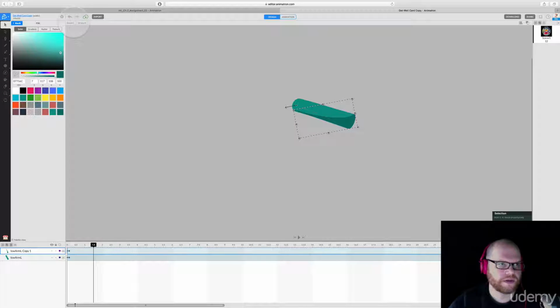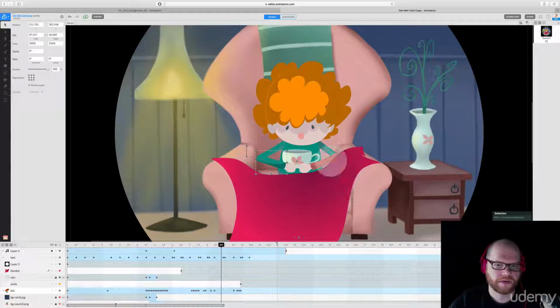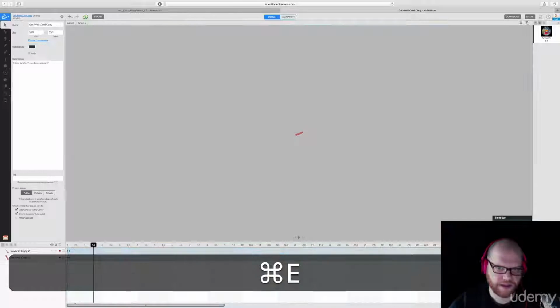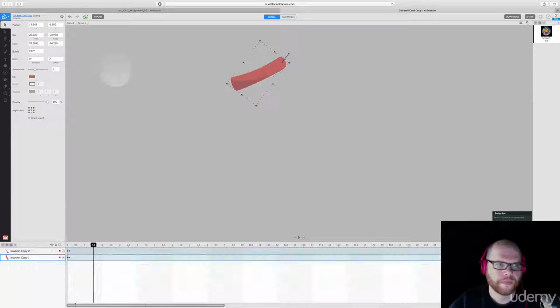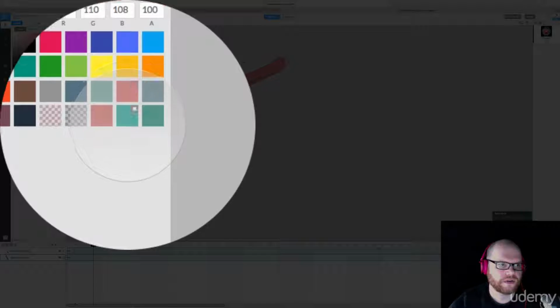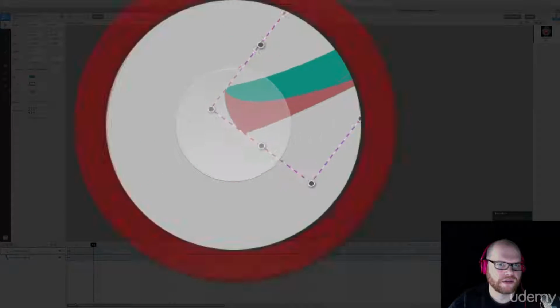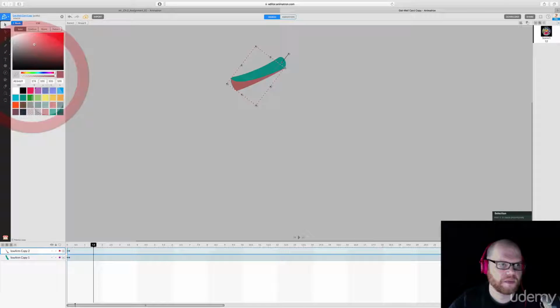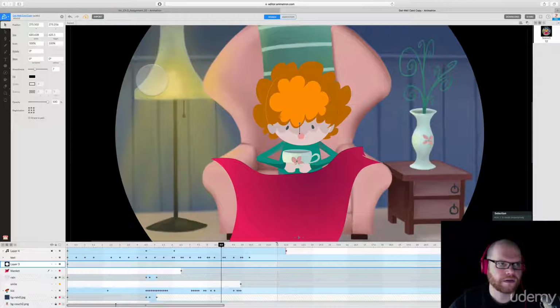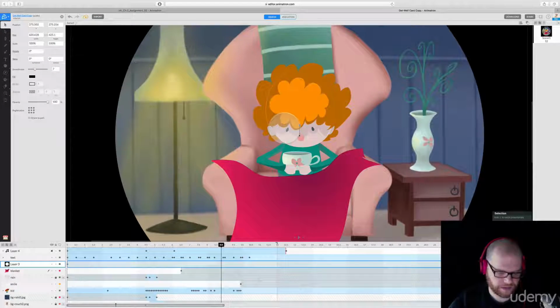Then for the other arm, click on the arm, Command E, zoom in, and change the fill to this teal, change this fill to the second color we made, and follow the breadcrumbs out. Look at that. Zoom out.